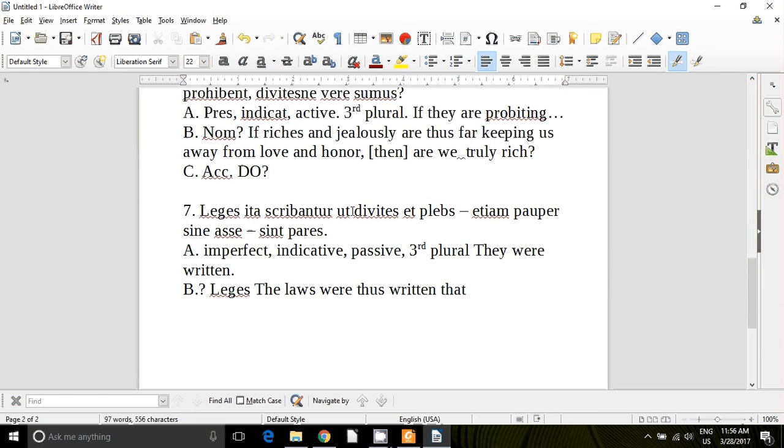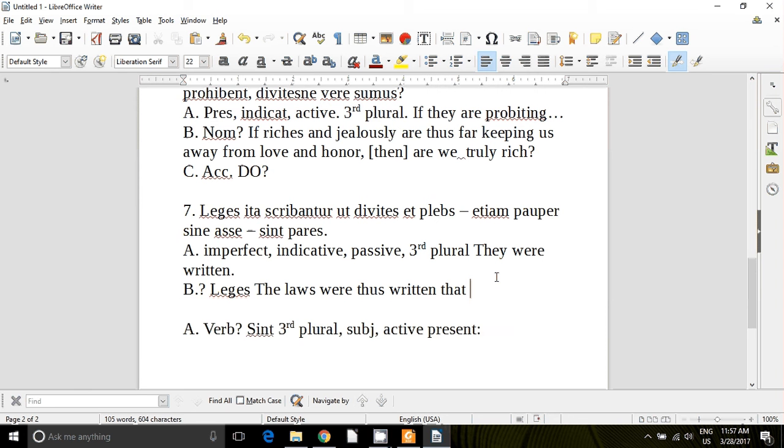So we've got ut divites et plebs sint pares. So our verb is sint. So we'll start over for our second clause. What's the verb? Sint. That's third plural subjunctive active, present tense.